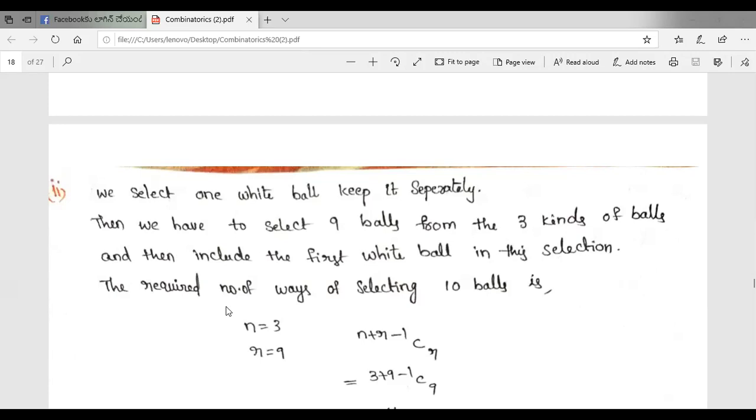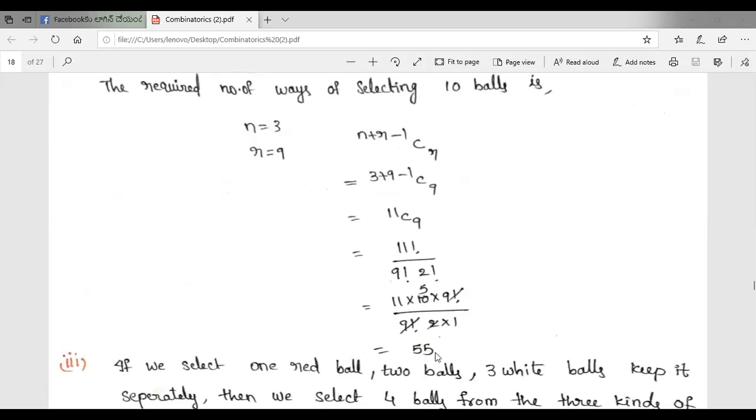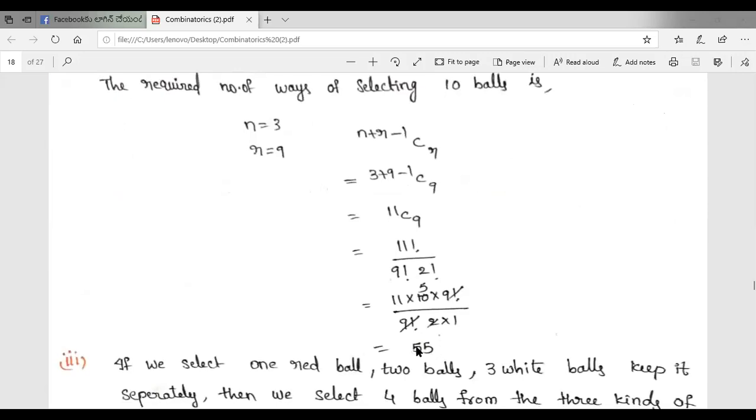So the required number of ways of selecting 10 balls is, here n is equal to 3, because the remaining 9 balls are selected from the remaining boxes. And r is equal to 9, since we have to select 9 balls. So the formula is n plus r minus 1 C r, so 3 plus 9 minus 1 C 9. So the total value is 55 ways. The ways to select 9 balls from 3 boxes is 55 ways.